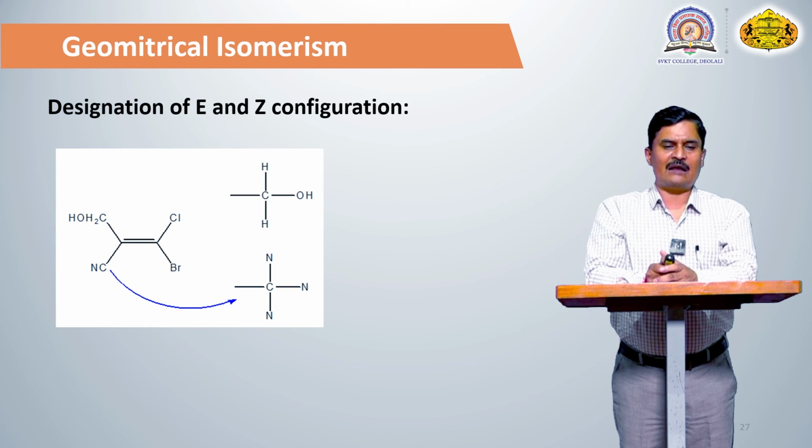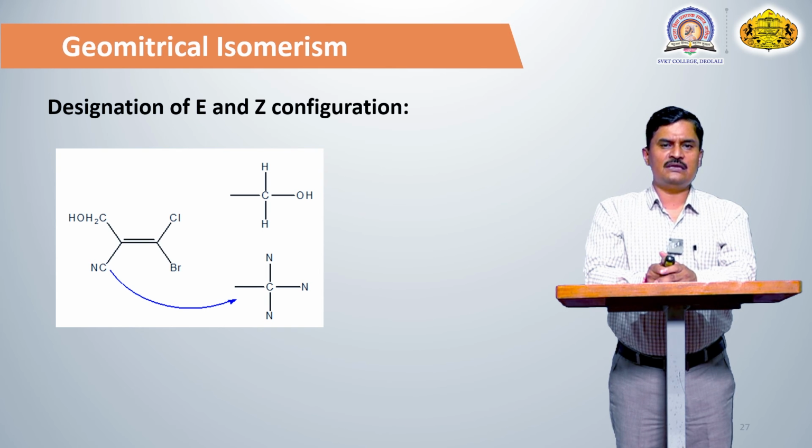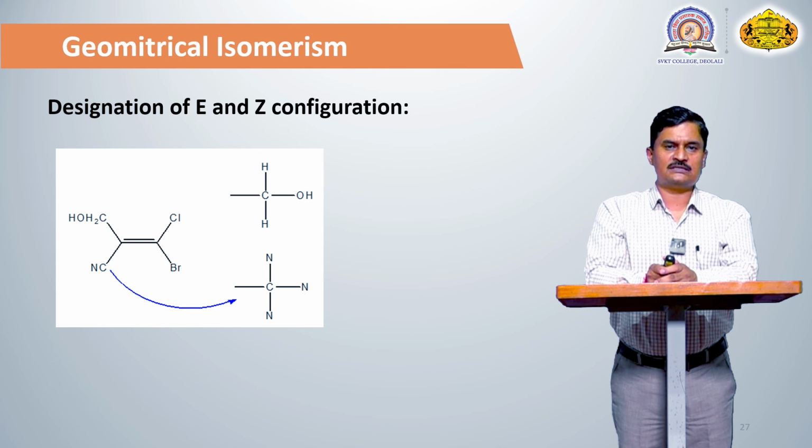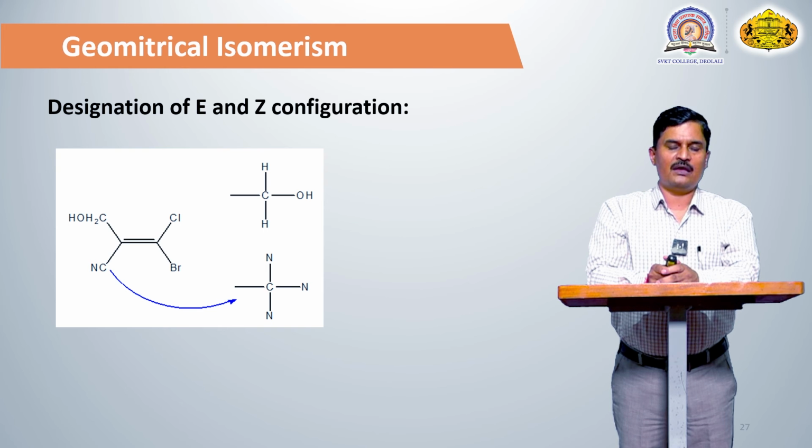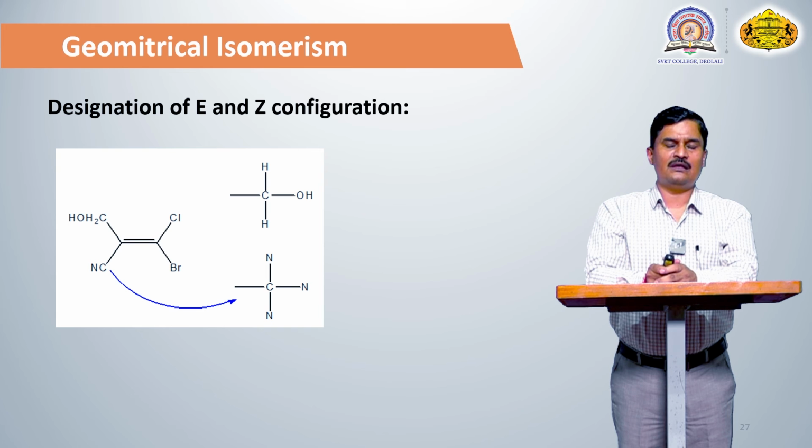Another example: carbon number 1 is attached with CH2OH on one side and C triple bond N on the other side. In this case, carbon number 1 is attached with two carbon atoms, so the first atom is the same. Then compare with the next atom. C triple bond N means that carbon is attached with 3 nitrogen atoms, and CH2OH means that carbon is attached with 2 hydrogen atoms and 1 oxygen atom.